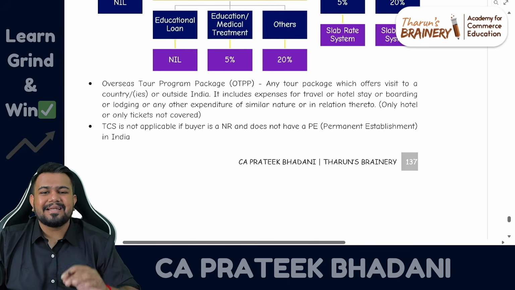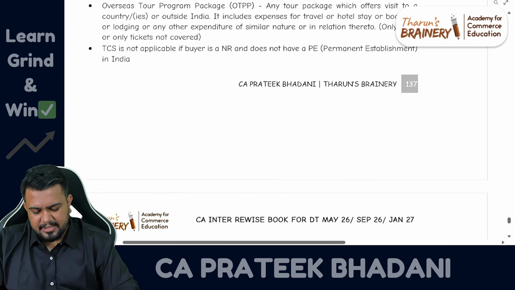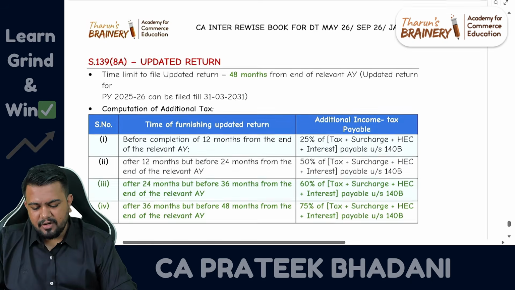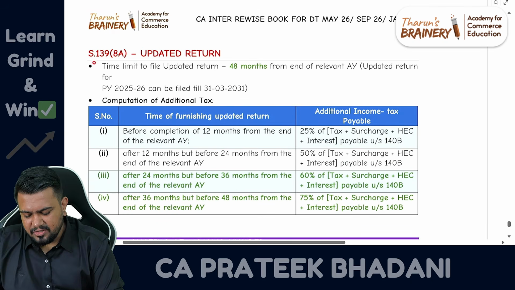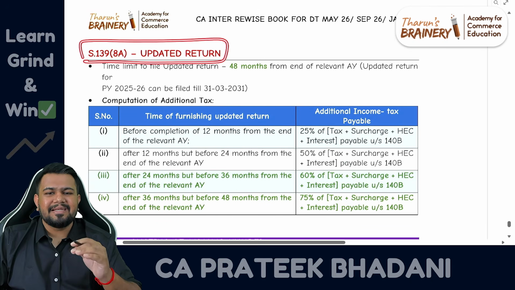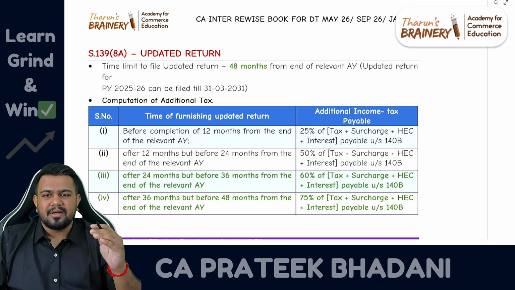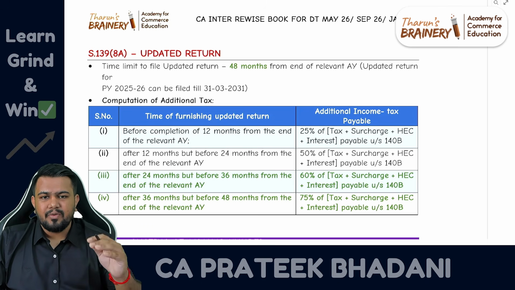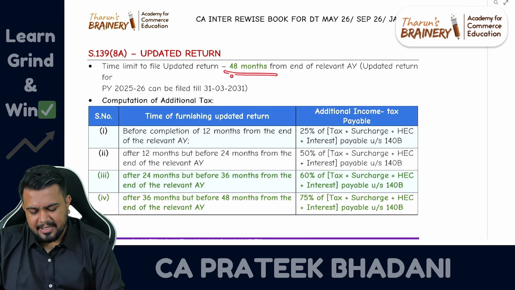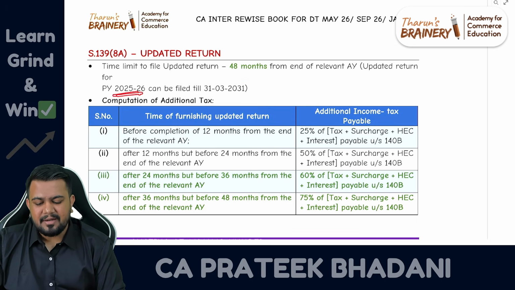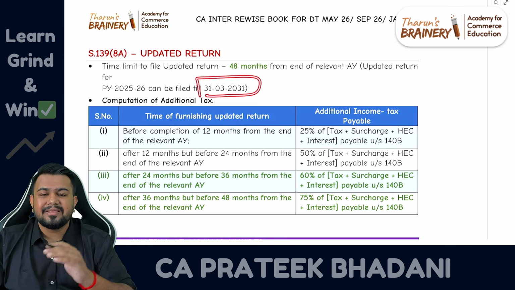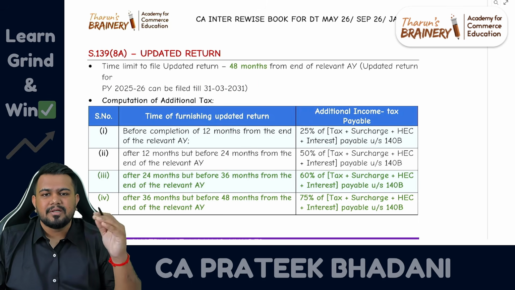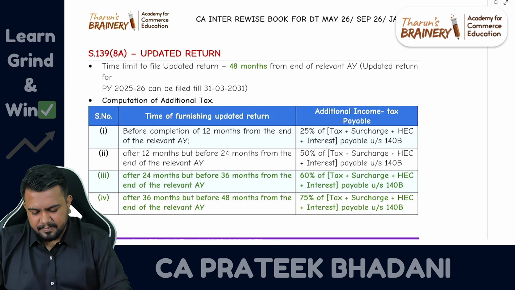So with this TDS and TCS chapter over, now let's come to return of income chapter. Firstly, let us talk about section 139(8)(a), that is updated return. Earlier, up to 2 years, a person could file updated return. Now it has been increased to 4 years, that is 48 months. So for previous year 25-26, updated return can be filed till 31/3/2031. So it has been increased to 4 years.